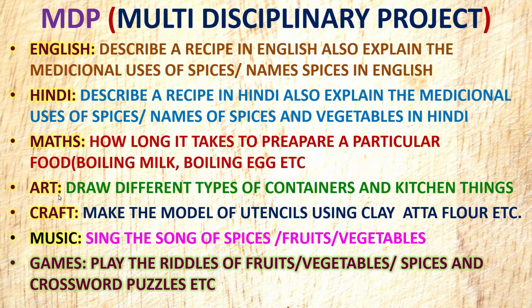Art. How can we correlate this with art? You can draw the different types of containers, utensils and kitchen things. You can draw the vegetables, fruits and food items which can be eaten raw, and food items which can be cooked. Craft. You can make models of utensils using clay and atta flour, and also you can make models of vegetables and fruits using clay.